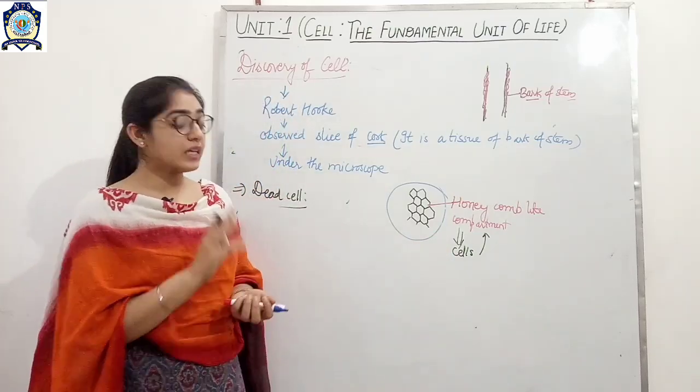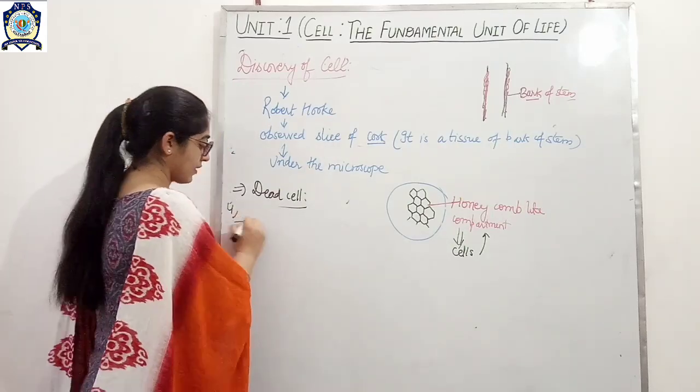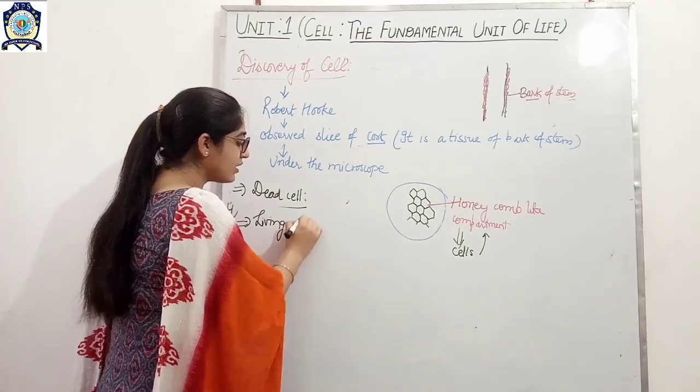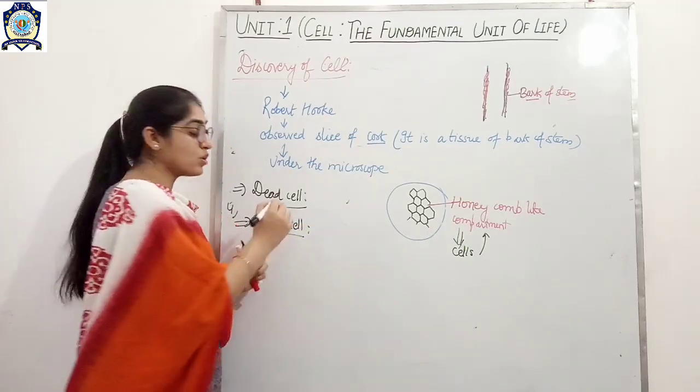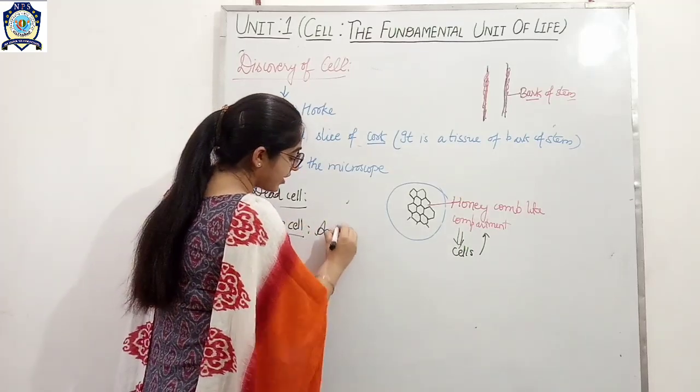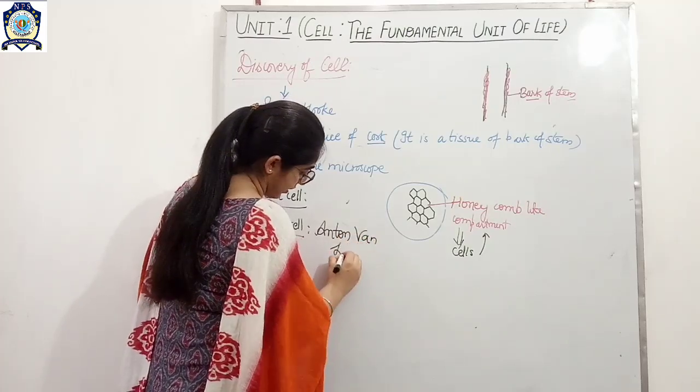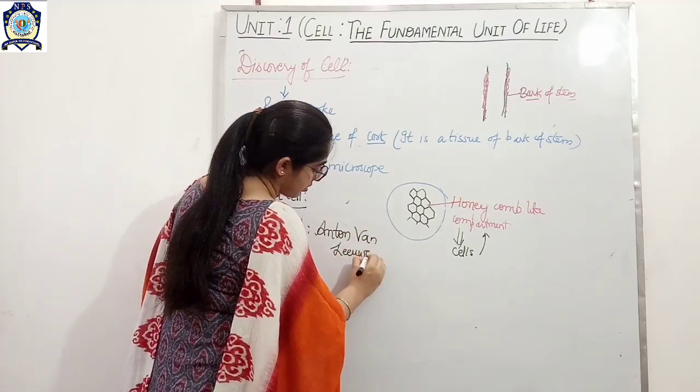Okay, but the living cell, not the organism, the living cell, was first discovered by Anton von Leeuwenhoek.